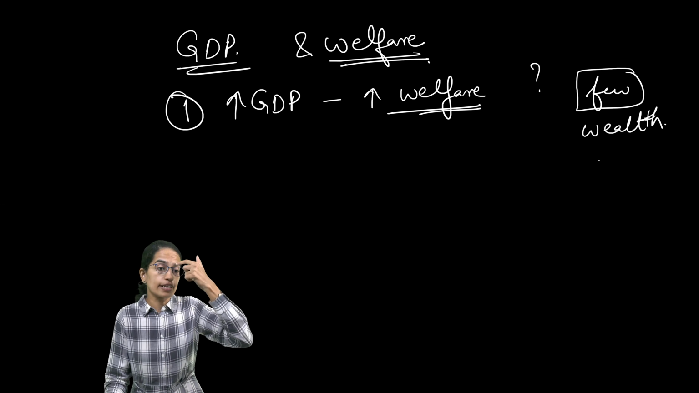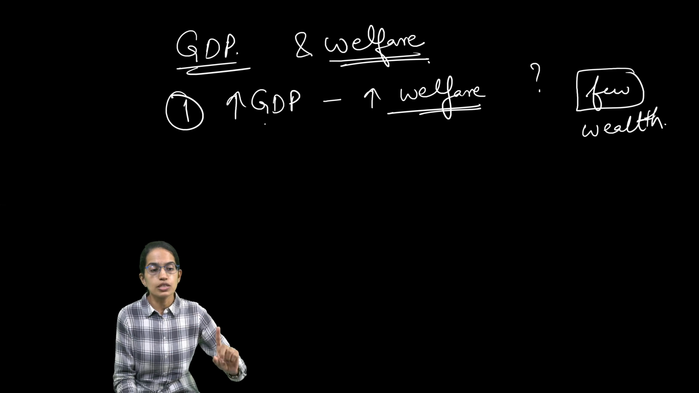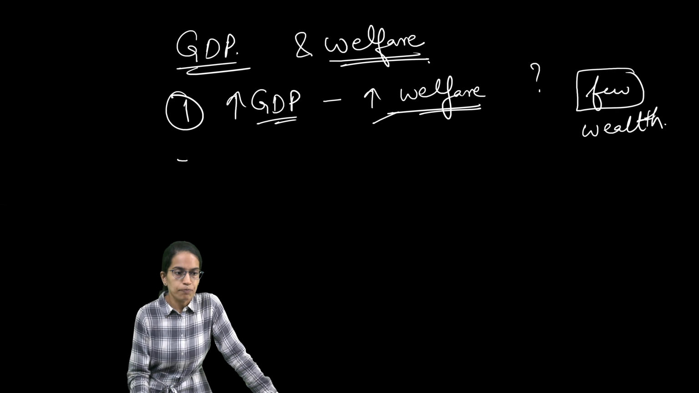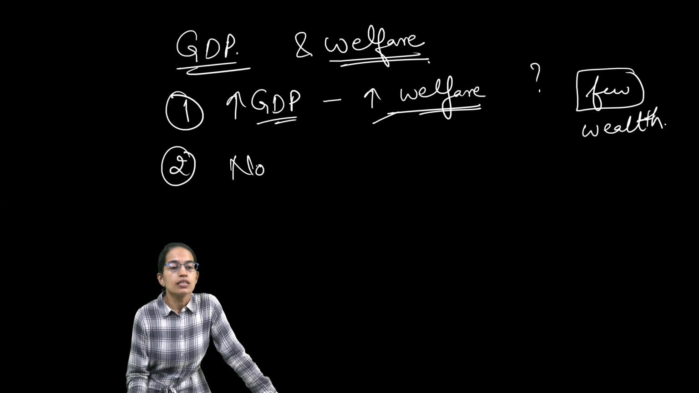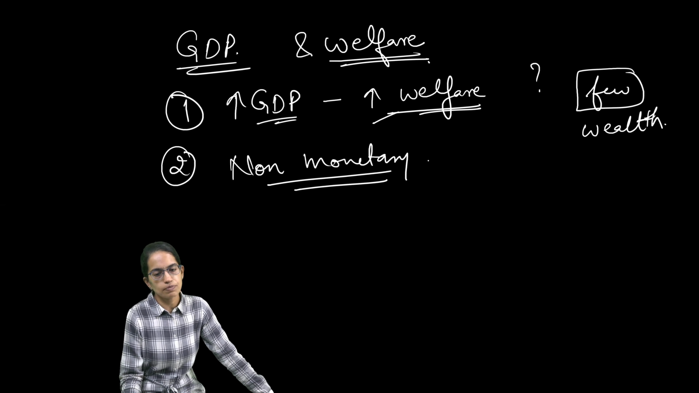But cumulative, we would say that yes, the GDP of the country is rising. So GDP is not a good indicator of increasing welfare. The second important thing is the non-monetary aspects. What do we include in the non-monetary aspects?